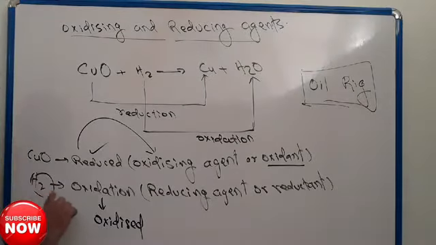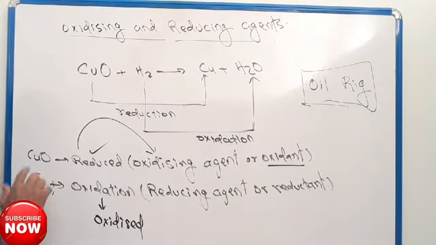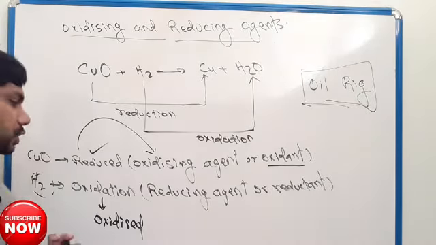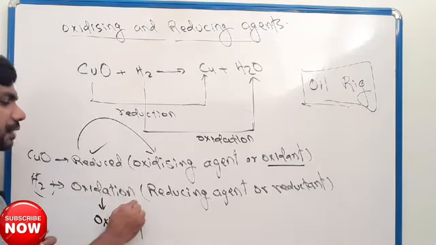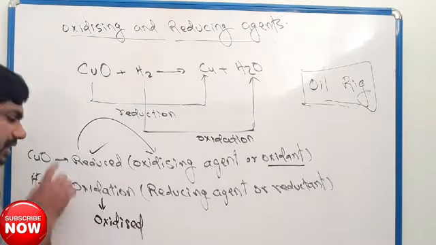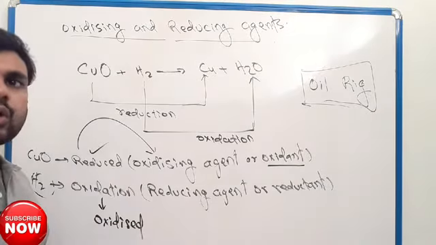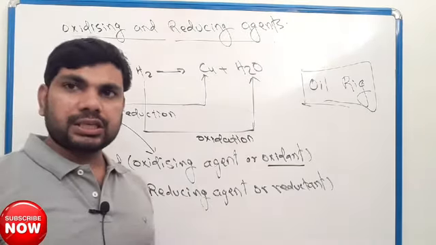Hydrogen received oxygen, so oxidation takes place. Something that is oxidized, such chemicals are reducing agents. A reducing agent is also called a reductant.